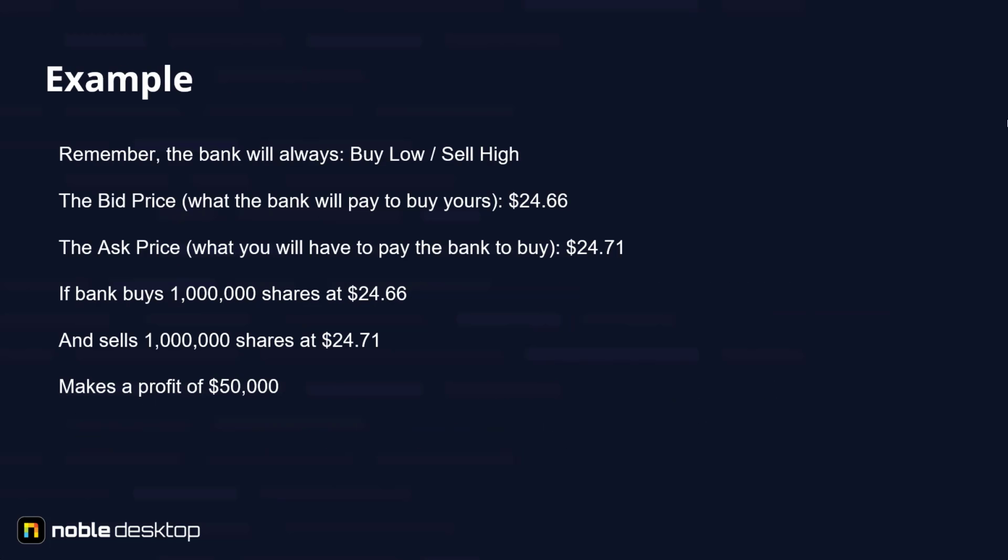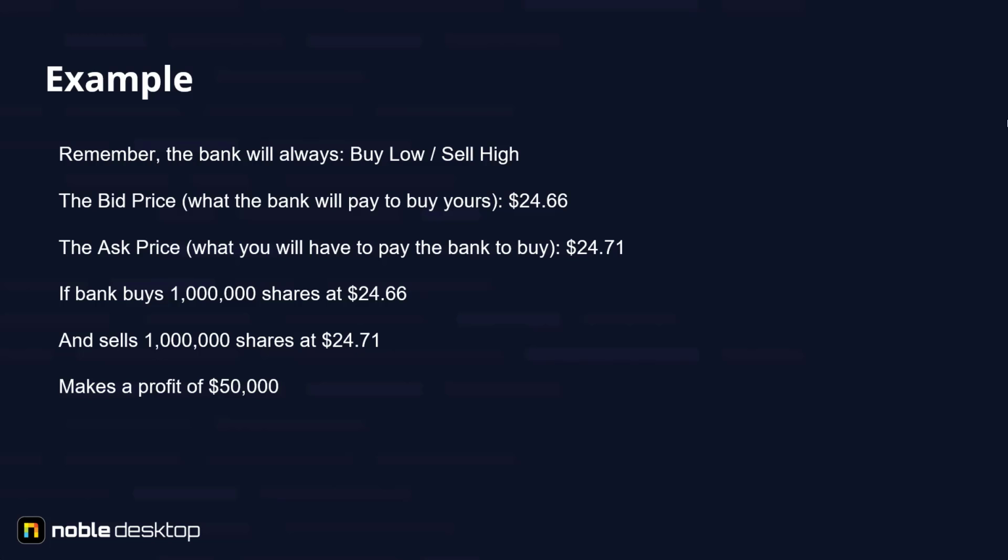Here's an example. First of all, remember that the bank will always buy low and sell high. So for example, the bid price, the price that the bank will pay to buy your shares, is $24.66. The ask price, the price that you will have to pay to the bank to buy shares, is $24.71.